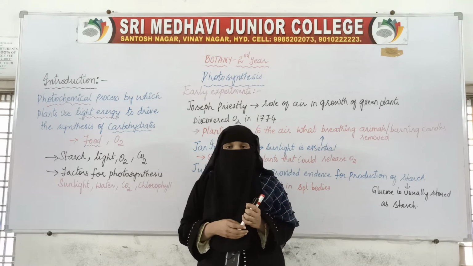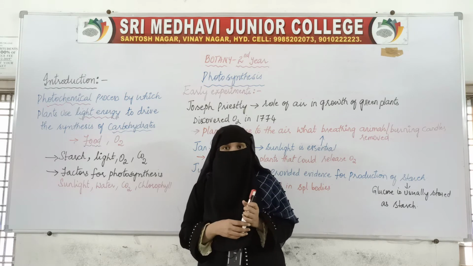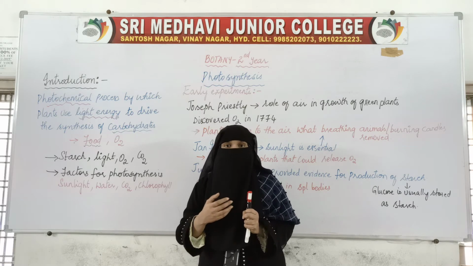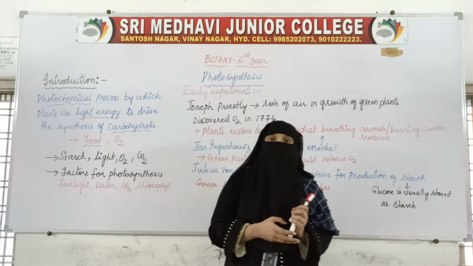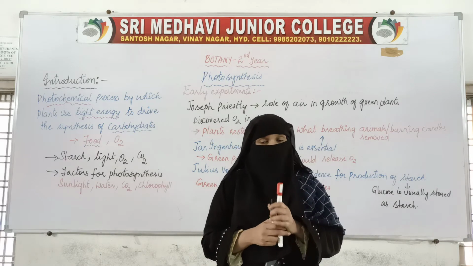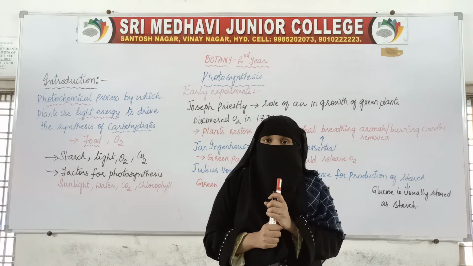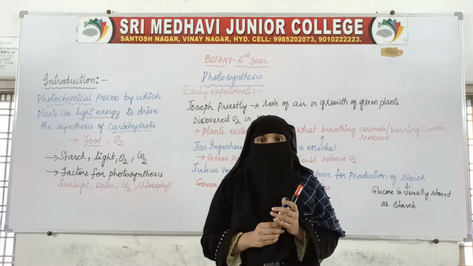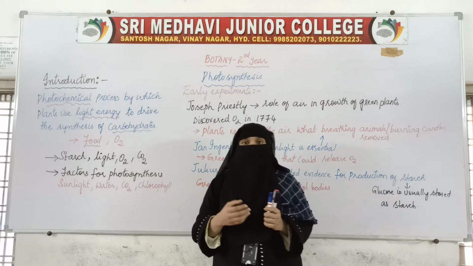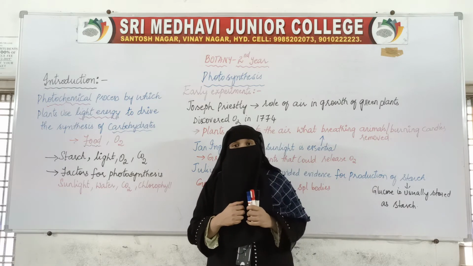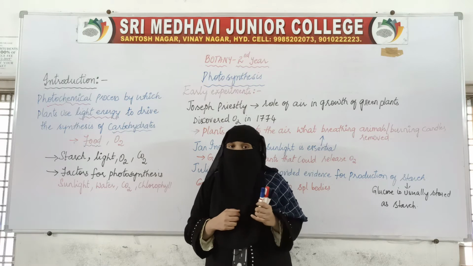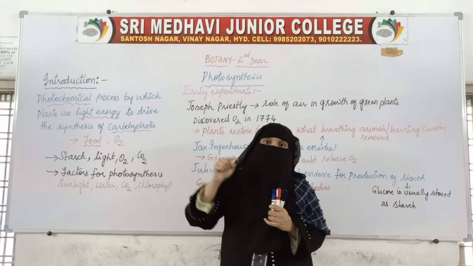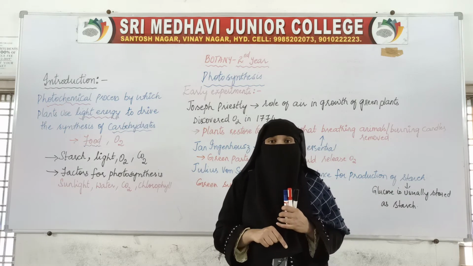Even plants utilize that, because plants do require energy. Their energy requirements might be less when compared to human beings and other animals, but plants do require energy. So how are we getting it? We are getting the energy with the help of photosynthesis. So light energy is present inside the body of each and every living organism. We are not directly dependent on the sun, but indirectly we are dependent on the sun.